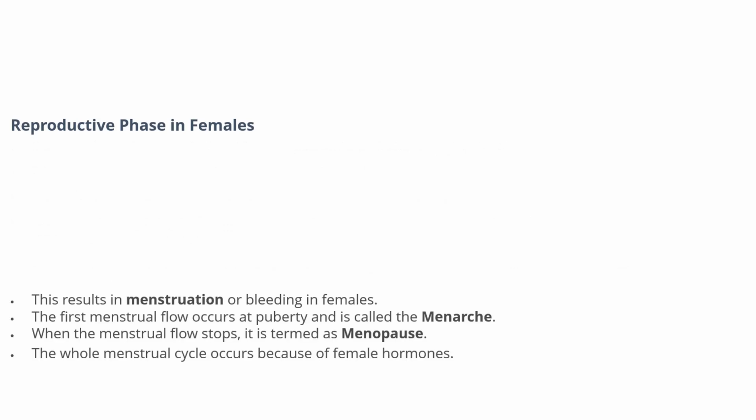This results in the menstruation or bleeding in females when fertilization does not take place. The first menstruation flow occurs at puberty and is called menarche. And when the menstruation flow stops, it is termed menopause. The whole menstruation cycle occurs in females because of female hormones.